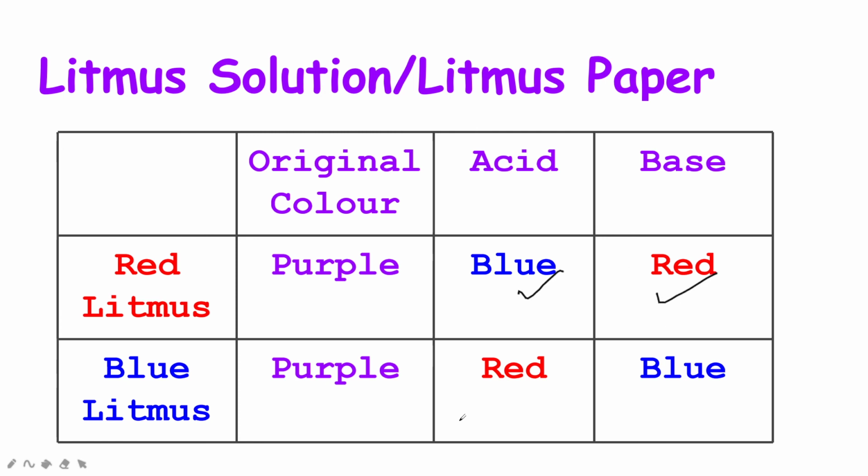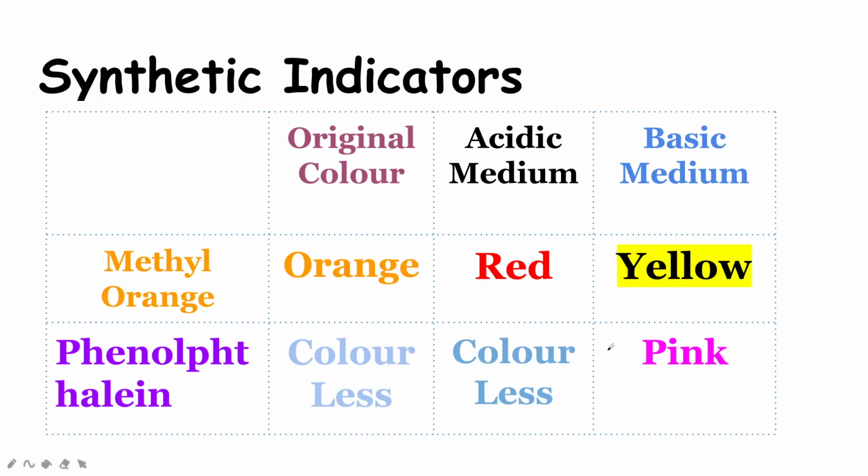In the blue litmus, the original color is purple only, and in acid it changes into red color and in the bases it changes into blue color. Okay, synthetic indicator, these color changes are very important, which you need to remember. As multiple choice questions, definitely you will come across a few questions on these indicators.